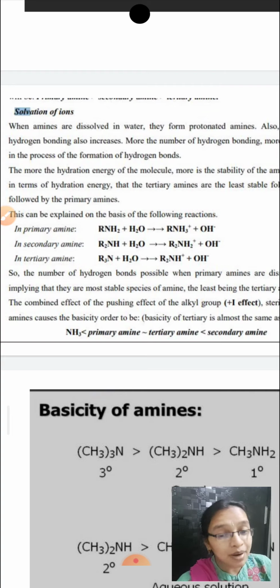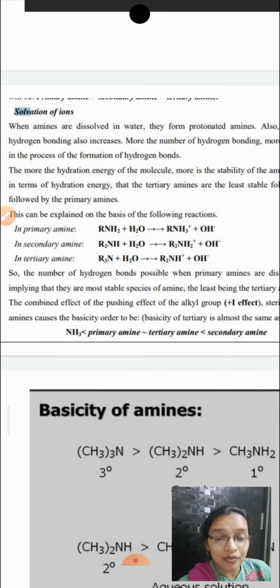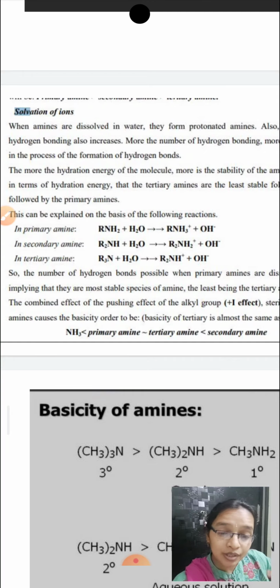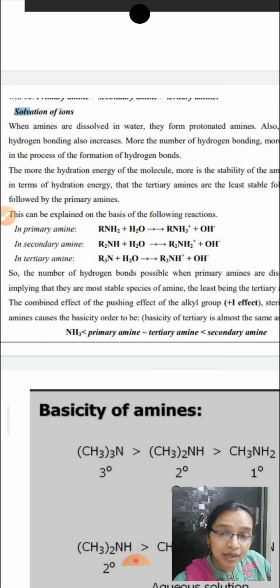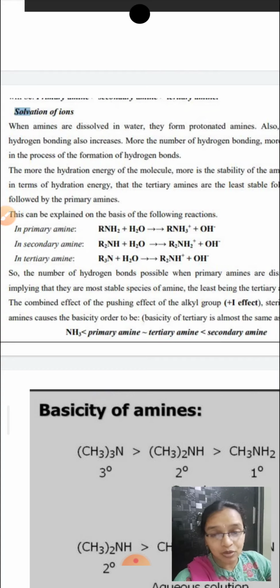Now combining these effects, that is the solvation effect, the steric effect, and the Plessy effect, the overall order for the basicity of amines in the aqueous phase would be secondary is greater than primary is greater than tertiary for methyl substituents, and secondary is greater than tertiary is greater than primary for ethyl substituents.